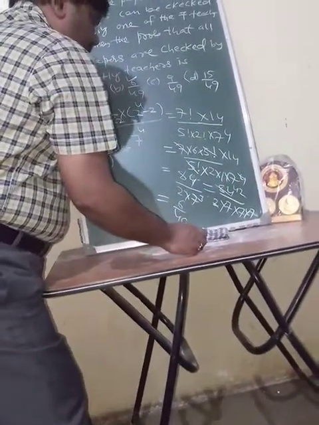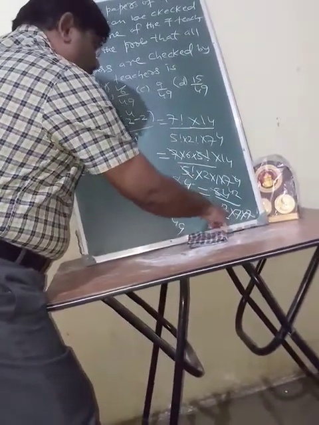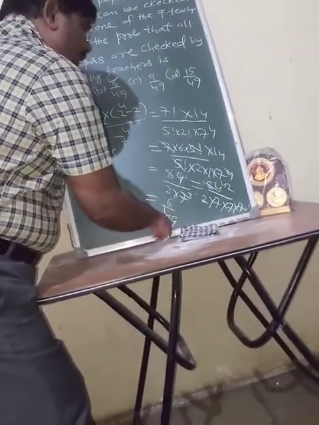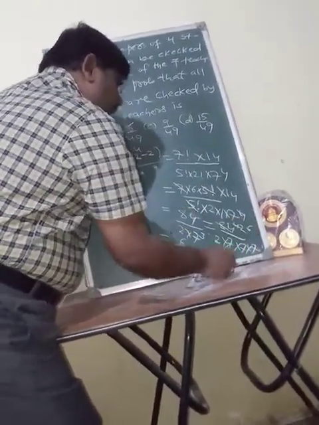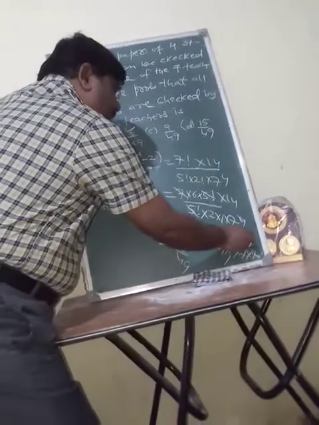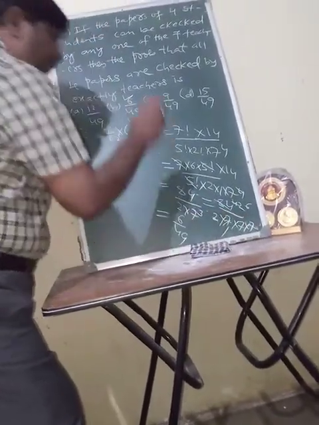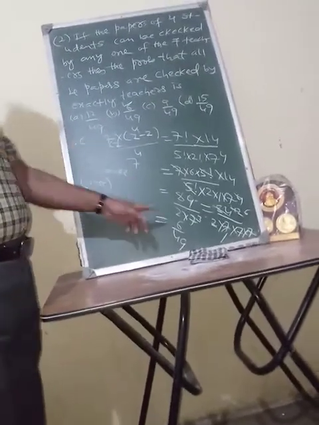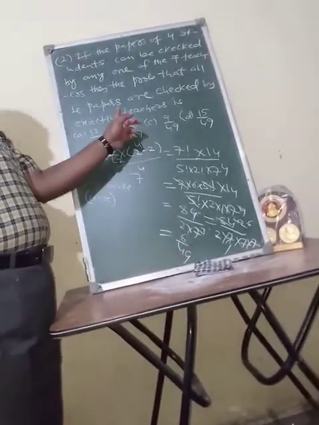Next, after cancelling this, you will get 6 divided by 49. 7 ones are 7, 6 are 42, 6 is the remainder, divided by 7 sevens are 49. So the final answer is 6 divided by 49. The second option is correct.